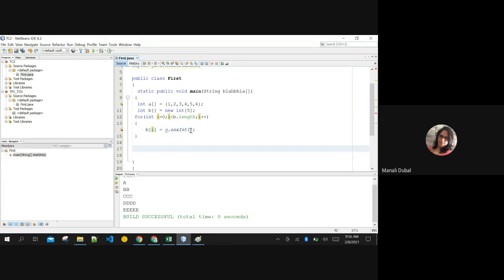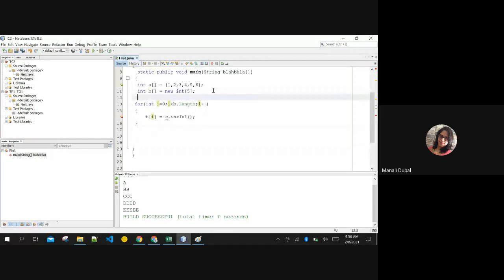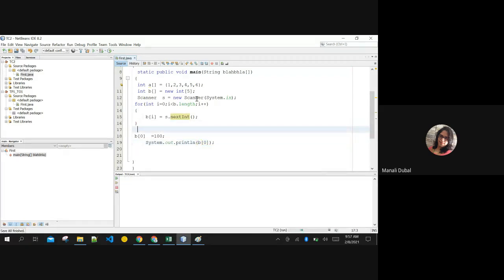Just for this, let me create the object of the Scanner class. Say you are inputting values from the user. Now b of 0, I want to change it to 100, whatever is the value. And I am printing here b of 0. See what I am doing here. I am inputting 5 values from the user. I'll put all ones over here. Then I reassign the b of 0 as 100.